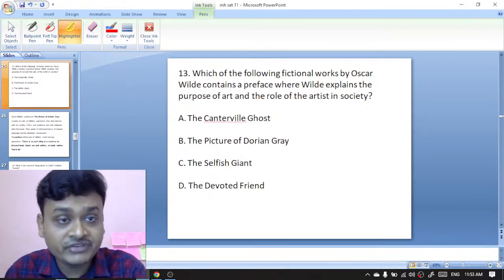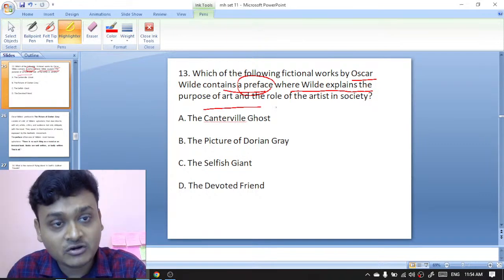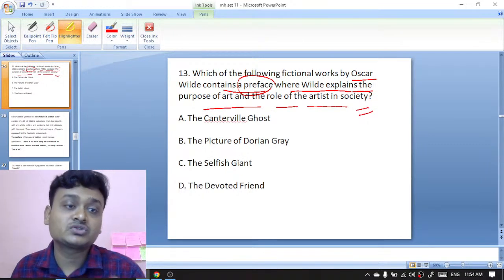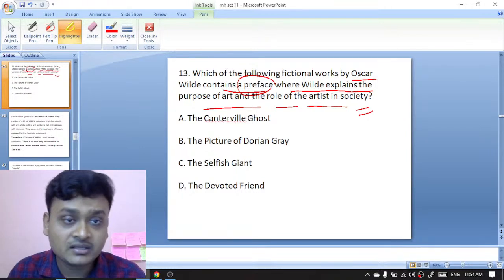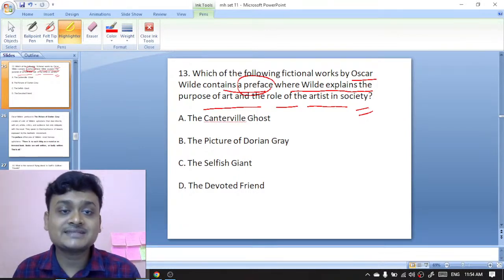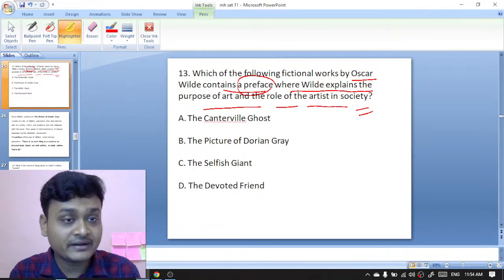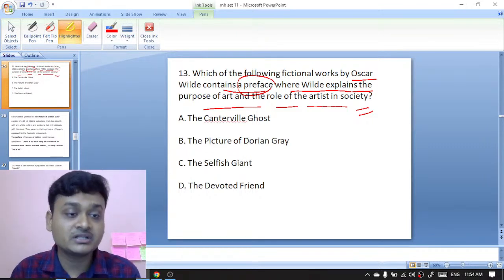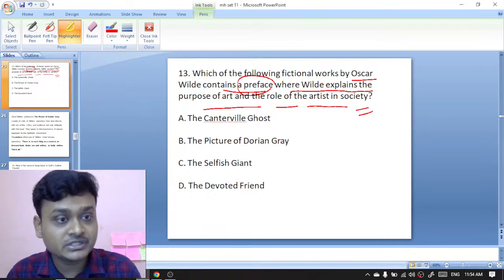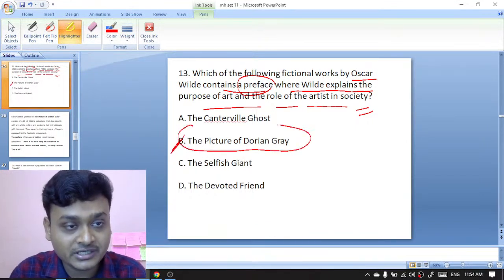Which of the following fictional works by Oscar Wilde contains a preface where Oscar Wilde explains the purpose of art and the role of the artist in society? You will have to identify that work. The Canterville Ghost, The Picture of Dorian Gray, The Selfish Giant, The Devoted Friend. So here the right option is The Picture of Dorian Gray.